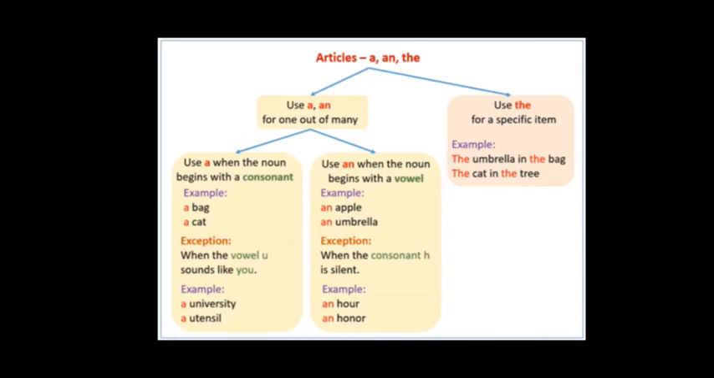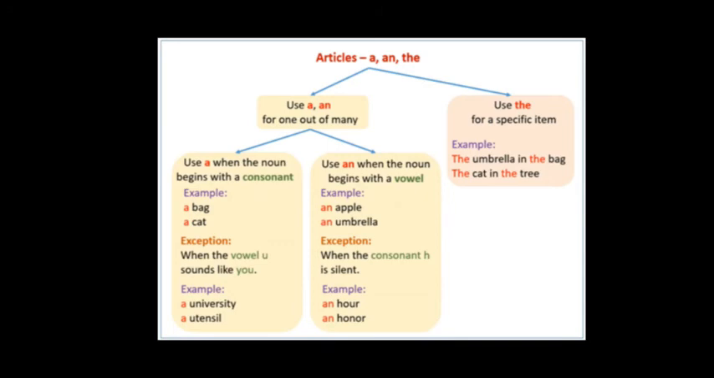And I have given a few examples, children, you just have to read them out. Use a for one out of many. Use a when the noun begins with a consonant. When there is a vowel, remember always, children, you have to use an. But when there is a consonant like b, c, as mentioned here, a bag, a cat, you should always use a in front of a consonant. But in front of a vowel, what are you going to use?